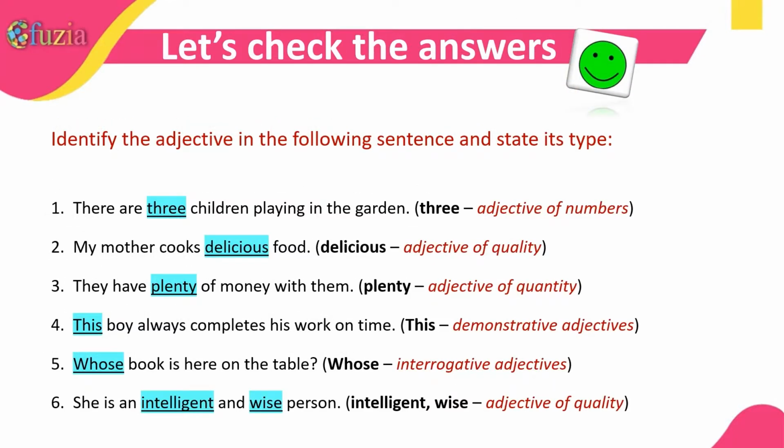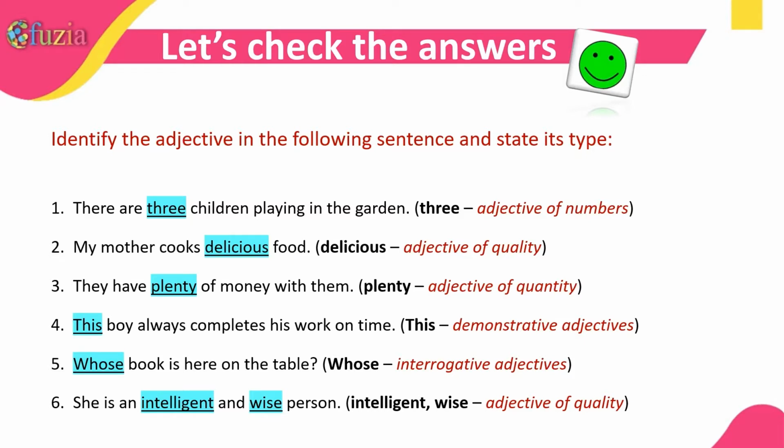So let's check the answers for these sentences. When I said there are 3 children playing in the garden, 3 was an adjective here and it was an adjective of numbers. When I said my mother cooks delicious food, this was very easy. Delicious is of course an adjective of quality. So the third sentence was they have plenty of money with them. So plenty was an adjective of quantity.